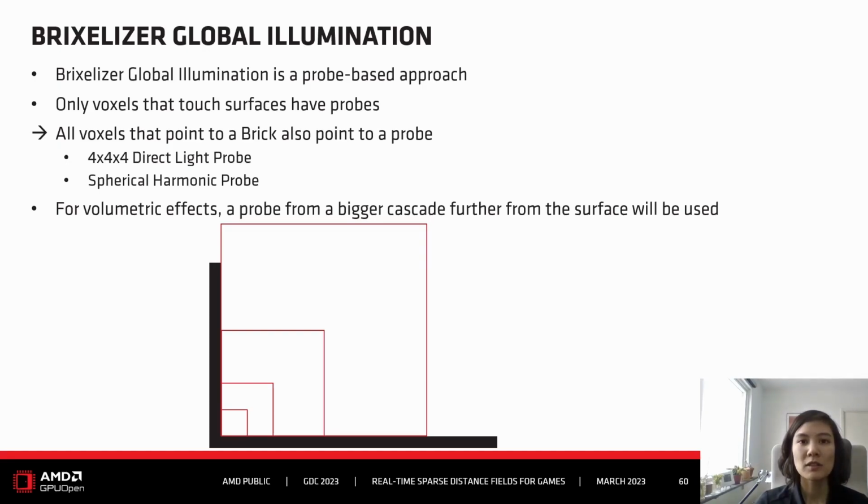This approach does cover volumetric effects to some extent, because for them a probe from a bigger cascade would be picked. And from the bigger cascade means that this probe is further away from the surface.